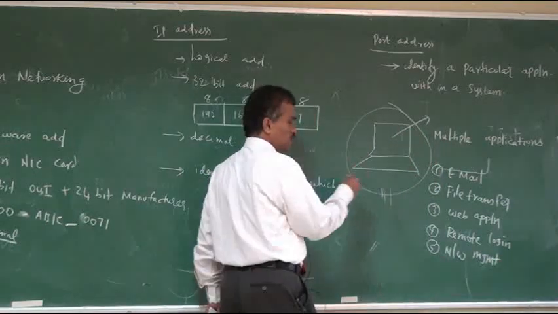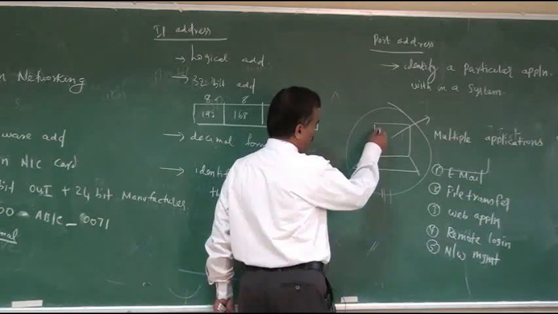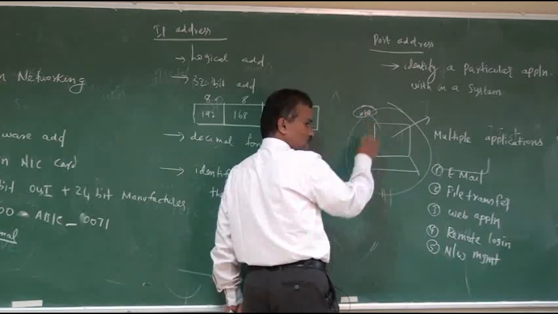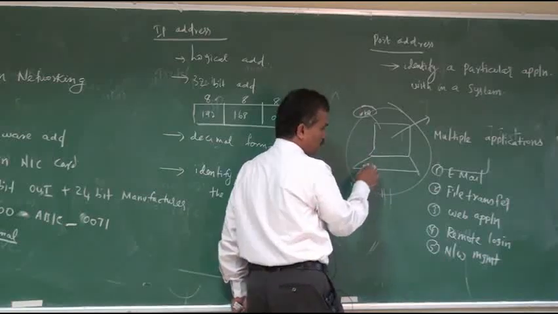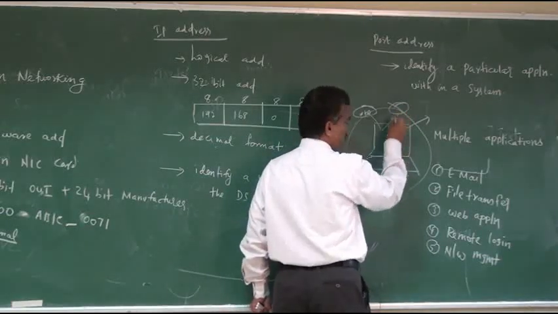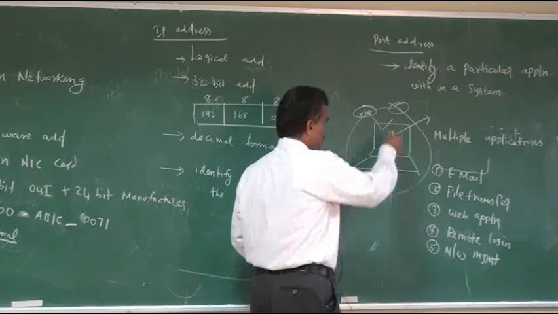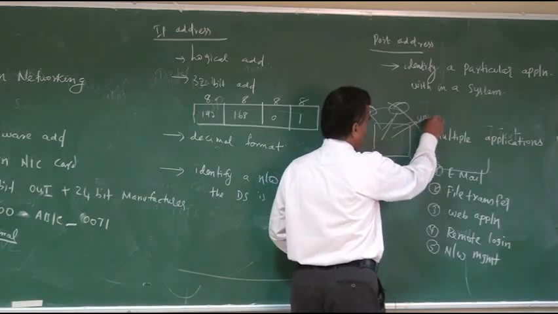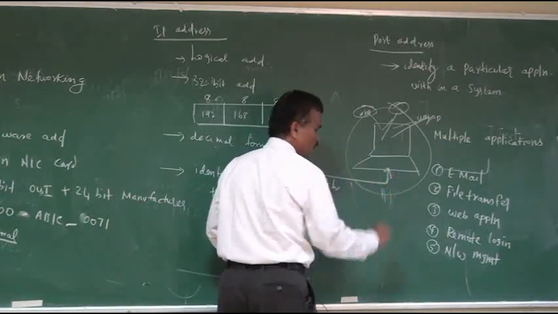So in a single system we can run all the applications at the same time. For example, you have application 1, the mail application. We just minimize that window after sending the mail. Then the next application is file transfer. For downloading the file, the system takes some amount of time, so again we minimize that window. Then we can see some web application, right. So the data comes to the destination system through the cable, right.